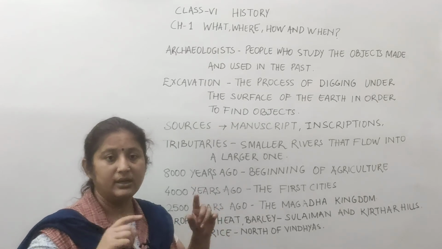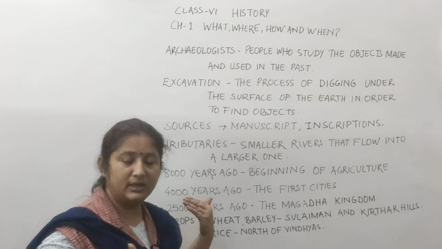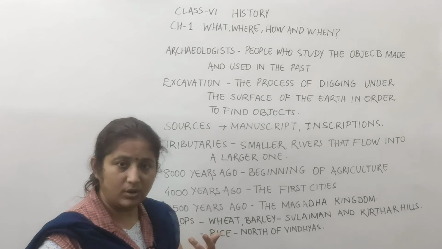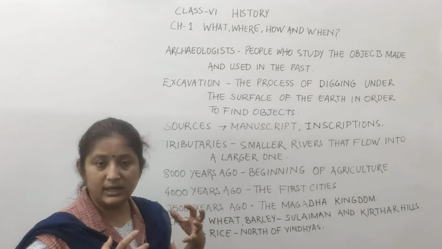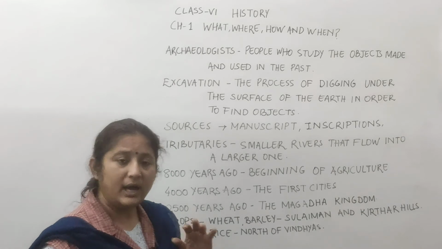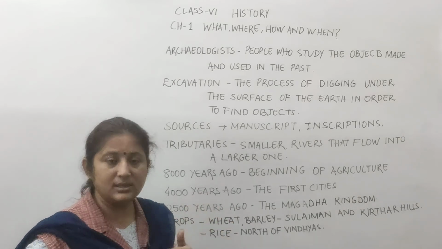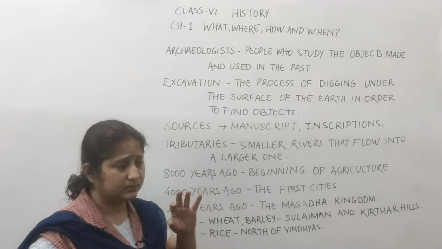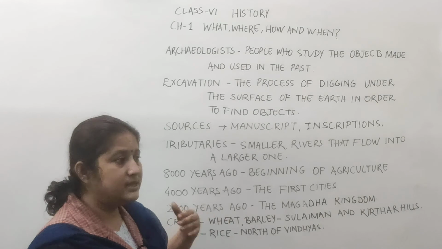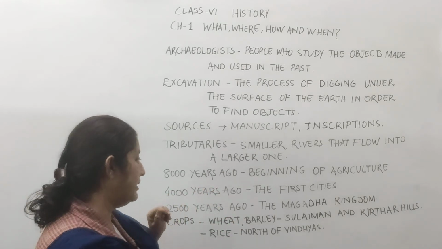As I told you, the people started living near the rivers, because from there they could get water, and all the animals used to come there. The hunters and gatherers always used to move from one place to another in search of food. But when they settled down, they started growing crops also, and the early men became farmers.